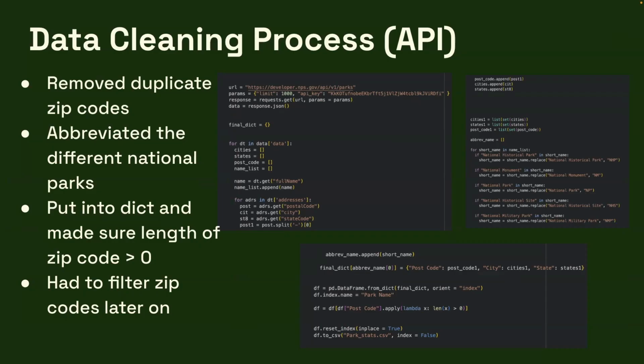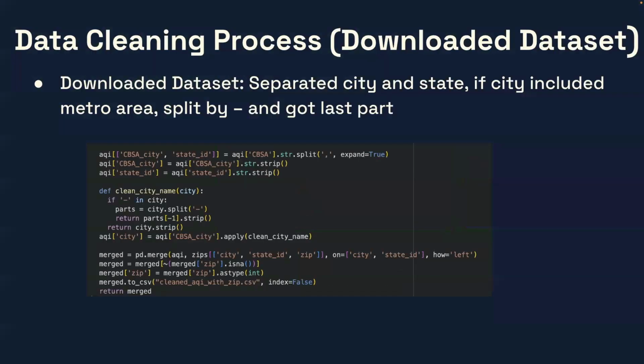So for the park, it had the city, the state, the postcode. We made sure there were no duplicates in them, after abbreviating them, as you can see in the top right. And then finally, we also had to remove some of the zip codes that had a value of zero or were only zero digits. And then later on, we ran into another problem where some of the zip codes had a dash at the end. So we limited it to zip codes with only 5 digits.